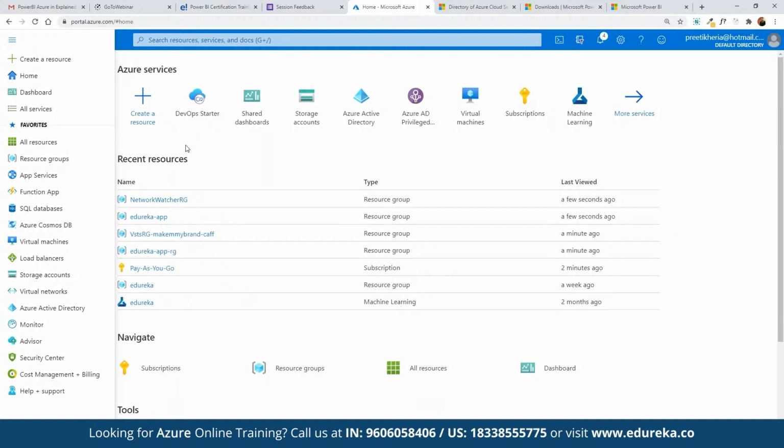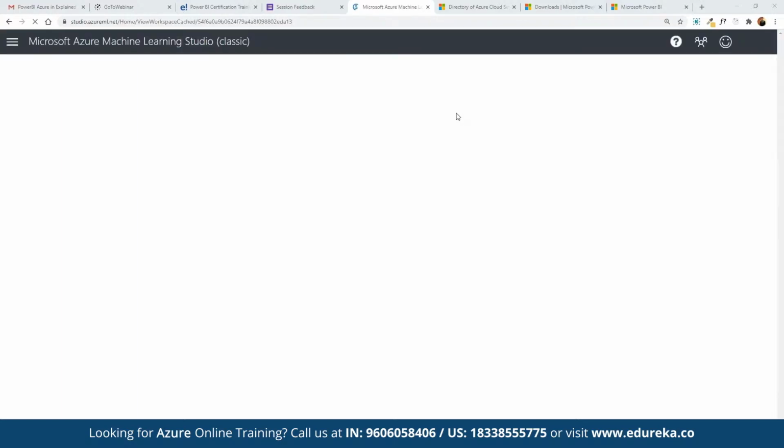So to get started working on the ML Studio, we can search for a link directly called ML Studio from Azure. Here we can type in studio.azureml.net, where we can log in via our own Azure account that we have signed up for. Here we can click on sign in. And once we sign into this link, we would be taken to the Azure ML Studio that we can use for getting started with the machine learning models deployment.